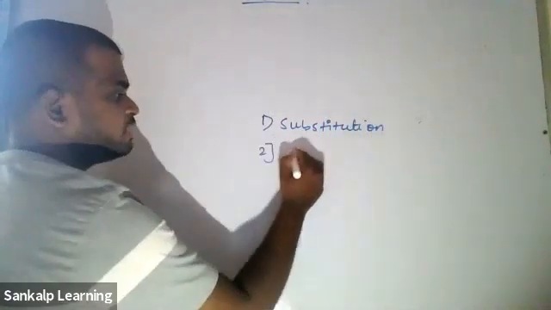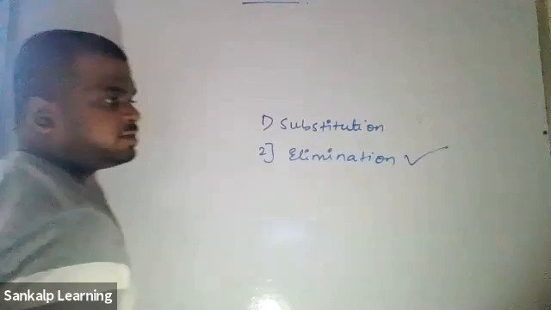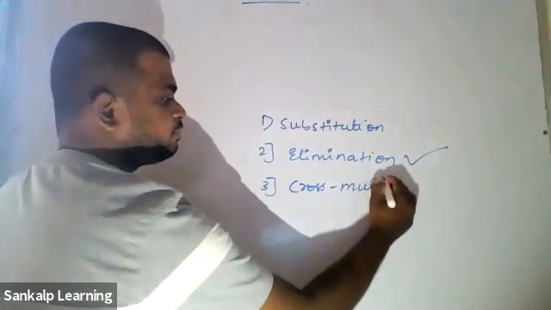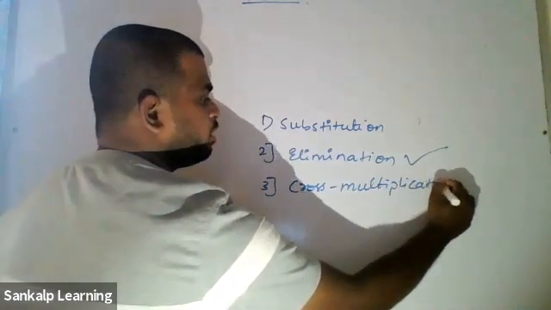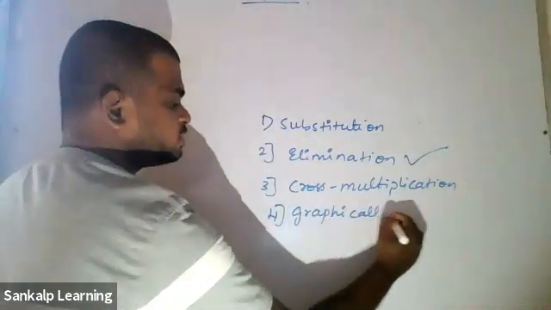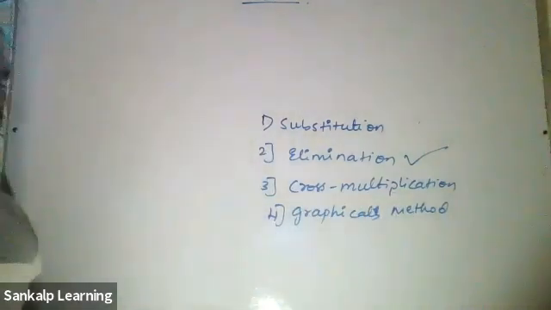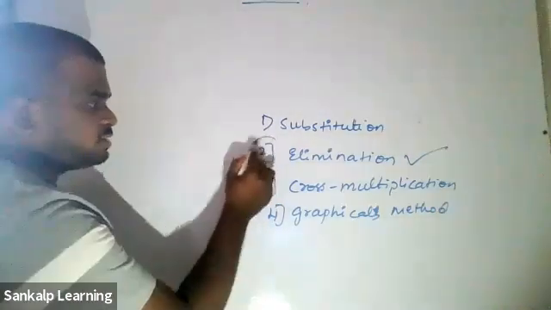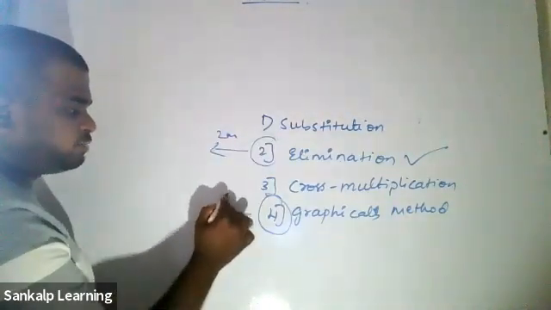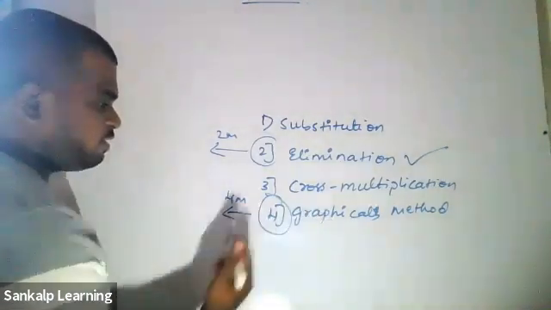The second one is the elimination method, which is very, very important because we're going to use this in many places, which is easy also. The third one is the cross multiplication method. And the fourth one is the graphical method, which is also very important for state syllabus students. For the state syllabus students, the second and the fourth methods are very, very important. You'll be getting this for 2 marks and this for 4 marks. Sometimes even for CBSE, the graphical method is important.